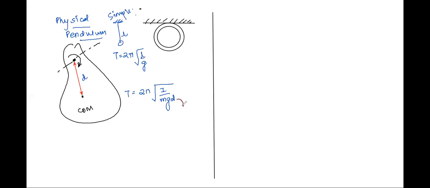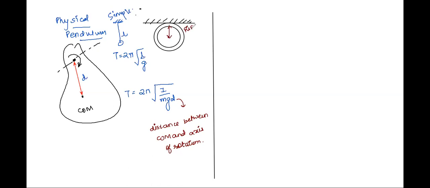Where D is the distance between the center of mass and the axis of rotation. Is it clear? Is the funda clear, everyone? Now here we have a ring. In this case, we have a ring.